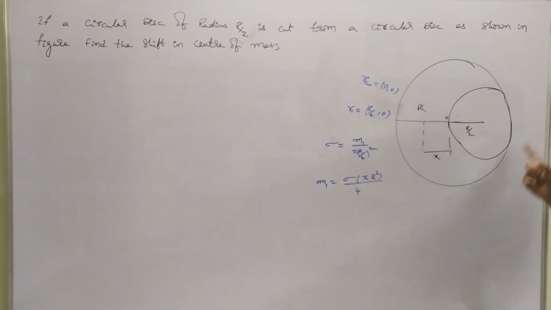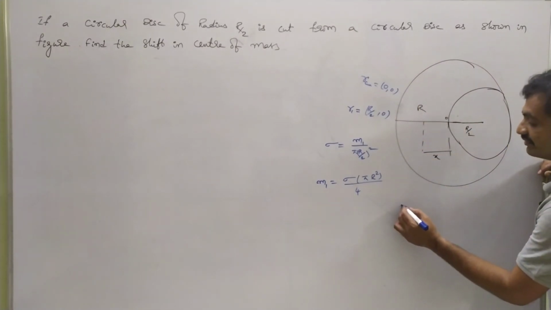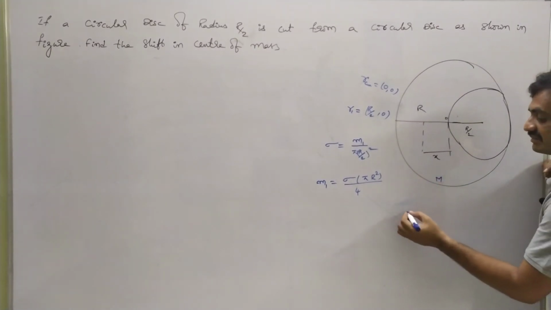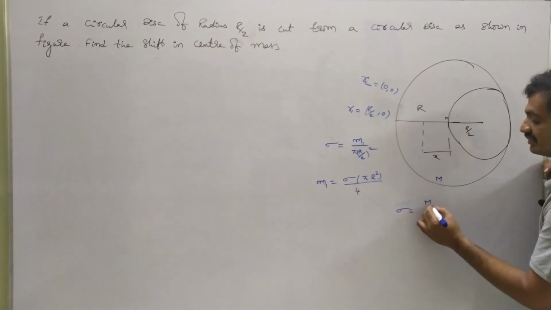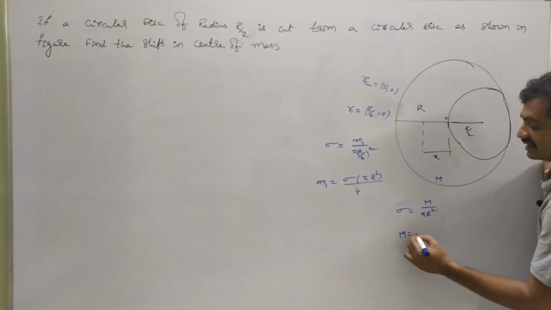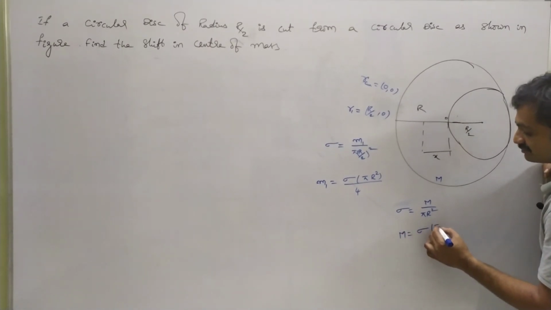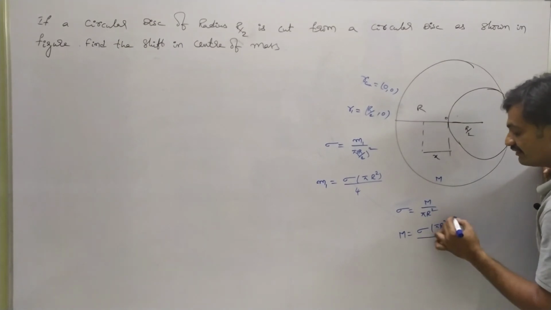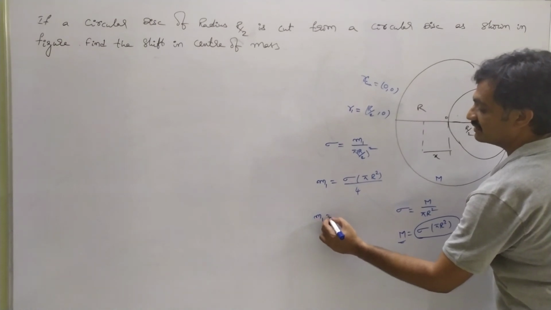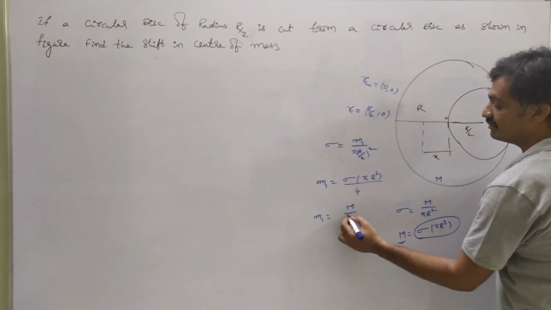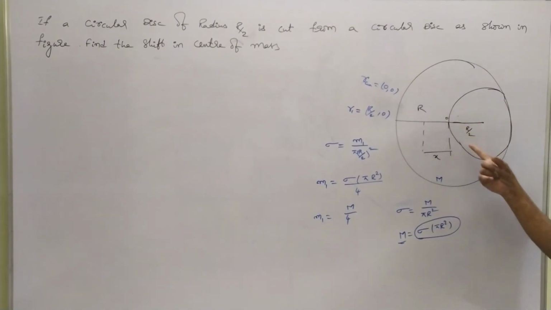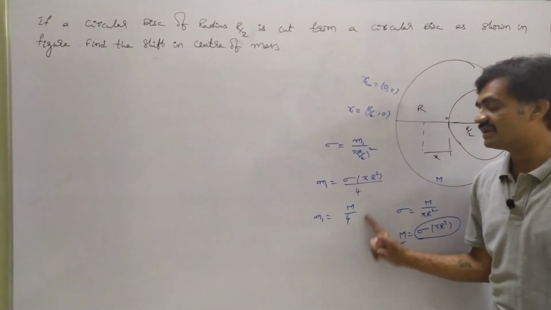Let us consider the mass of the total disc as capital M. Then sigma equals M by pi r square. So from this, M equals sigma into pi r square. So instead of sigma into pi r square, we can substitute capital M. So from this equation we have m1 equals capital M by 4. The mass of this disc which has been cut is capital M by 4.